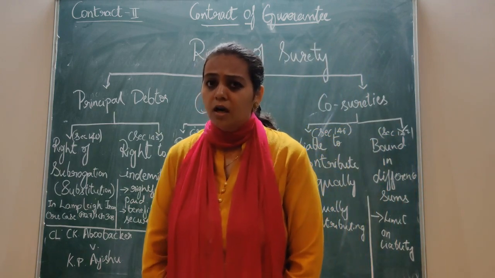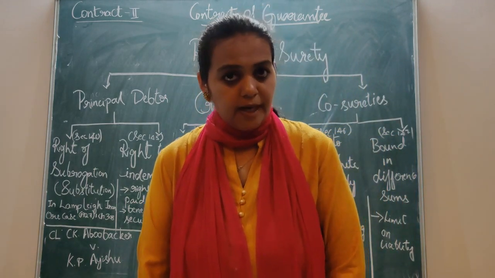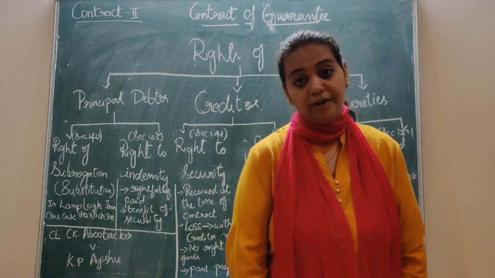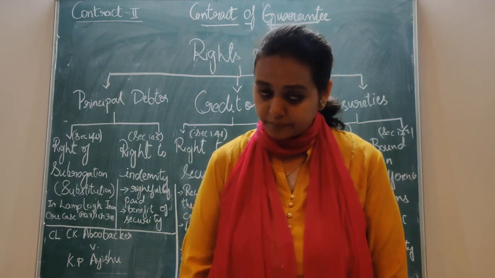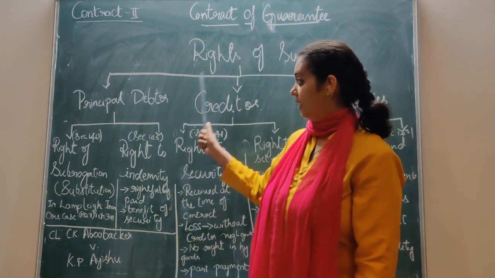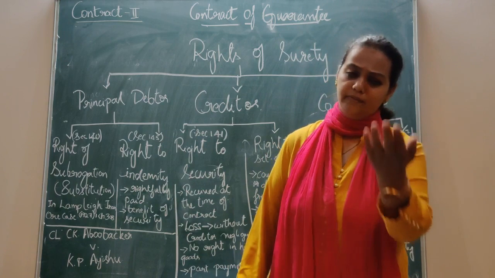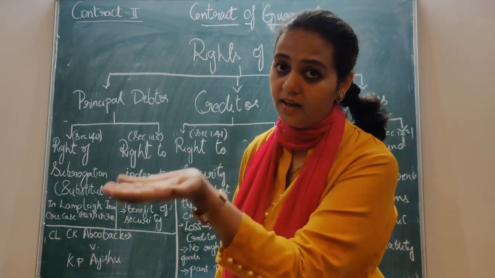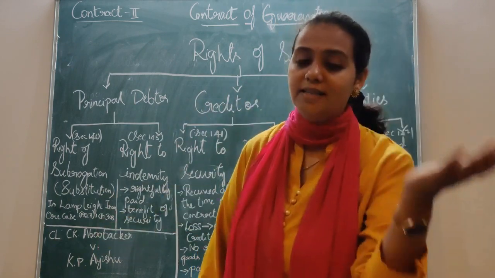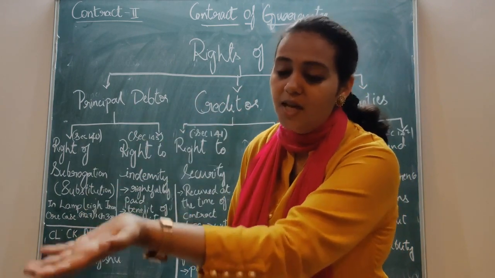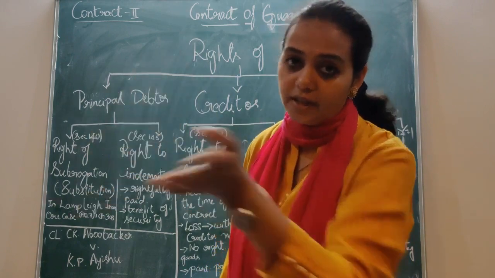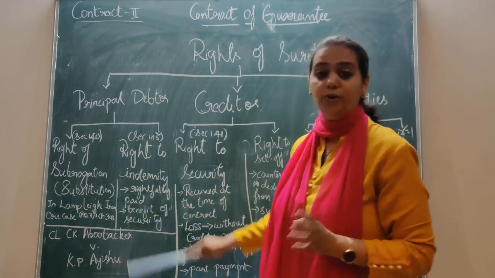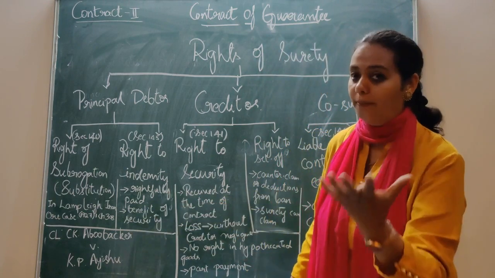That means, if the principal debtor has given any security at the time of entering the contract of guarantee, and the surety is aware of this security, meaning anything he has pledged or hypothecated, he has given his property or any of his goods as a pledge. See, in case I don't pay, you can even recover from this property. If he says that, then that is all your security, meaning any goods or property.